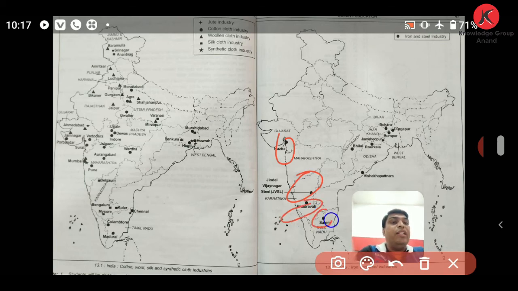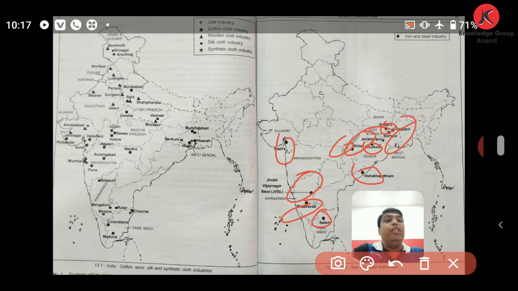Then here Salem steel industry. Here Visakhapatnam iron and steel industry, Bhilai is given. Then Rourkela is given, Jamshedpur iron and steel industry. Then Bokaro, Durgapur, Burnpur, all these locations are given. These are the iron and steel industries.